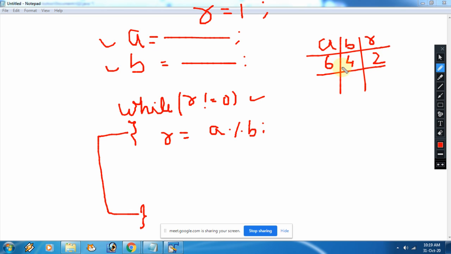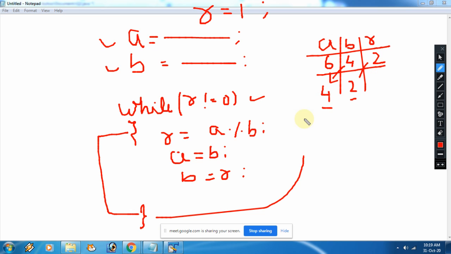So now in the next step what are we supposed to do? We are supposed to shift the value of B into A. So A becomes 4 and B becomes the R. For that what will you write? A equals B, simple, and then B equals R. Now see, A becomes 4 and B becomes 2 and R is still 2. So from here your control moves back to the loop condition. Is 2 not equal to 0?